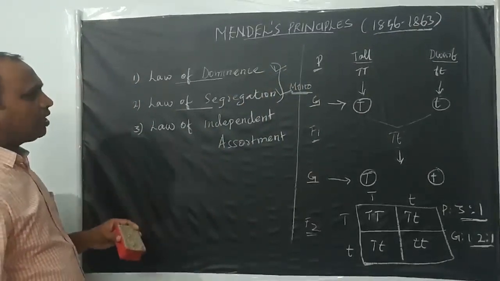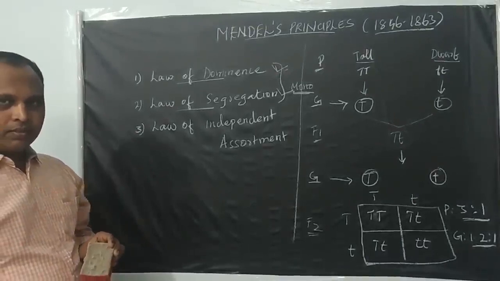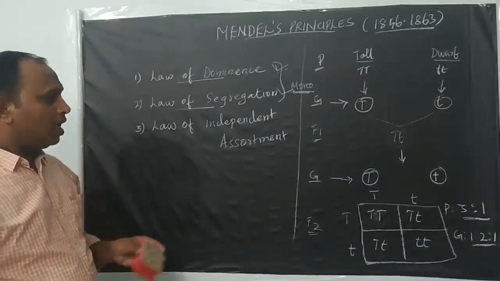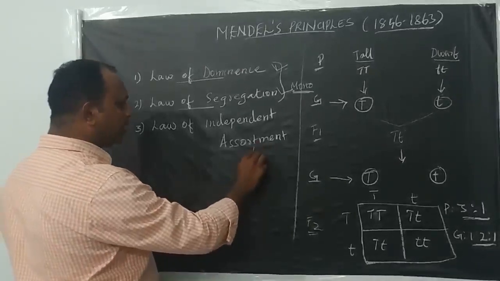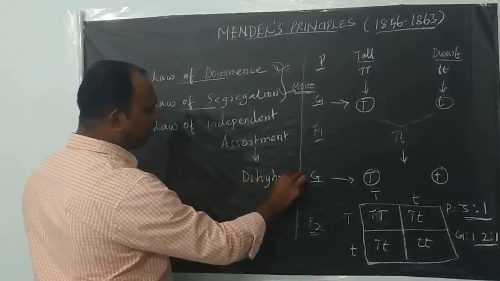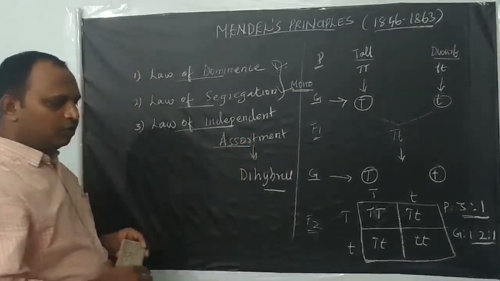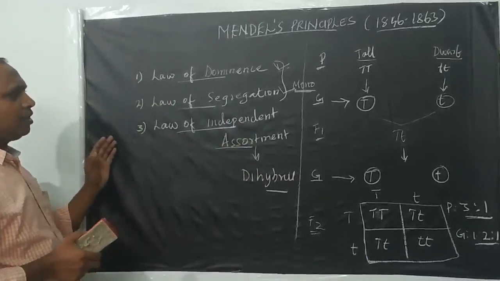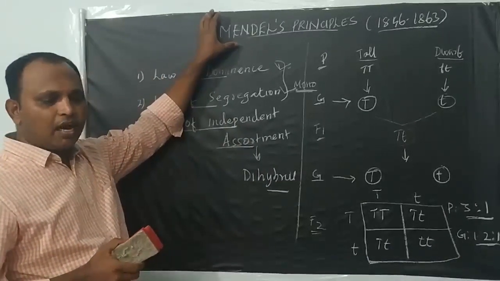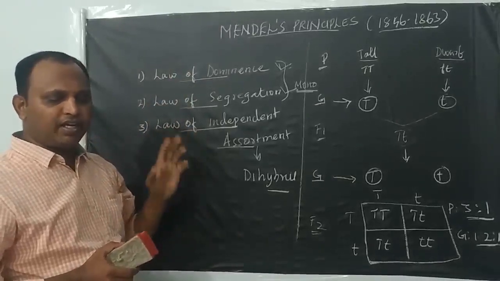He conducted another experiment, the dihybrid cross, to study the inheritance of two genes at a time. Based on the dihybrid experiment, he proposed another law, the law of independent assortment. So these three laws together we call Mendel's principles, Mendel's laws of inheritance, or simply principles of inheritance.